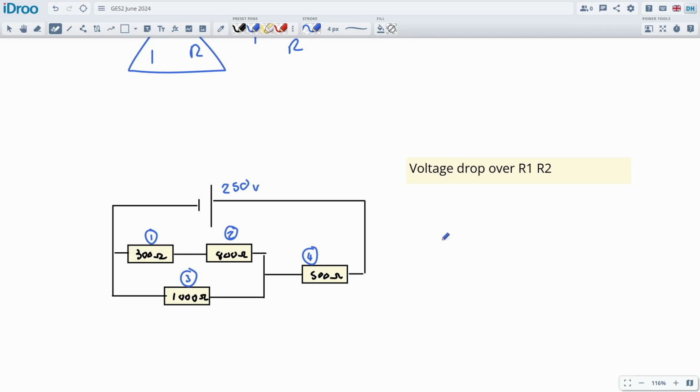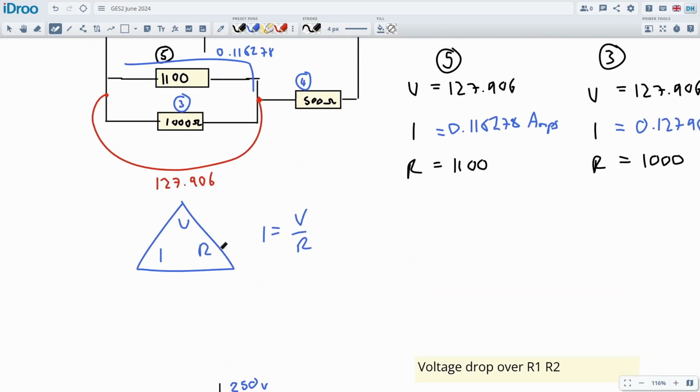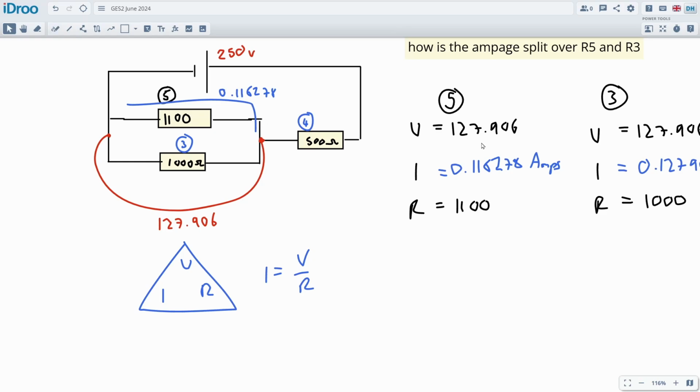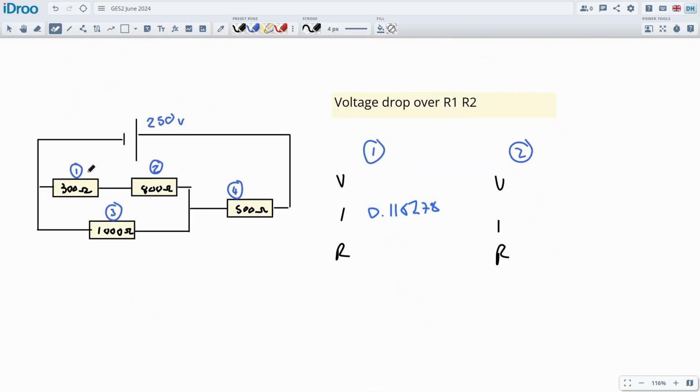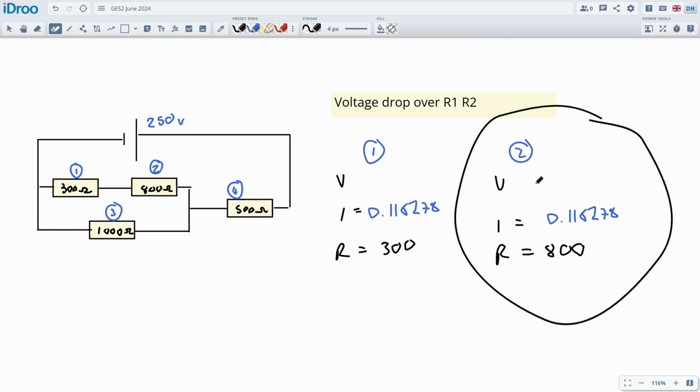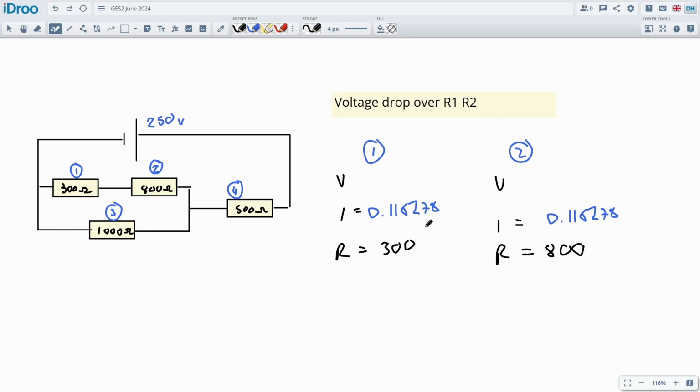So let's get component number 1 and component number 2, and we write down our VIR. We know that they've got this ampage flowing through them. 0.116278 is the ampage flowing through that top section, through this 1 and 2, so they both get this ampage. And then we know the resistance because it's written on the object. This is 300. This is 800. We only need the 800 one, and that's what the question is asking: what's the voltage drop across it? But I'm going to do both because they should add up to the supply voltage for this parallel section.